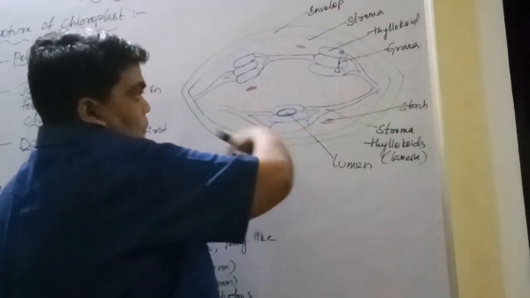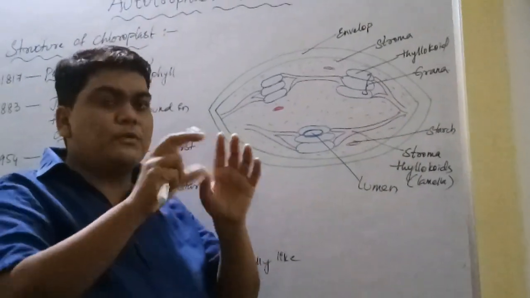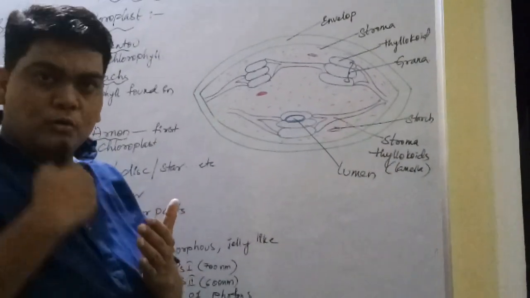First one is the envelope. The envelope forms the outer limit boundary of the chloroplast. So it forms the outer layer. It's a double membrane structure which protects the internal parts of the chloroplast.